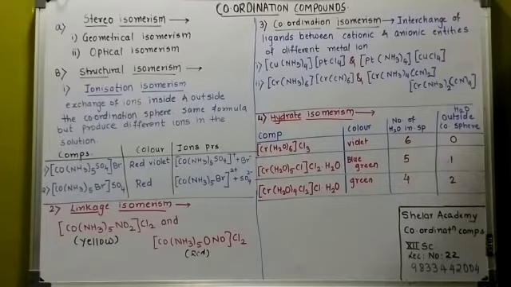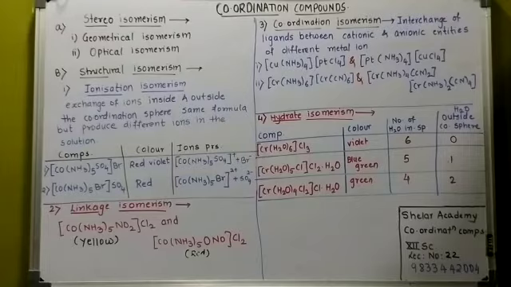Here there is an exchange of the ions taking place inside and outside the coordination sphere. They have the same formula, but they will produce different ions in the solution, and it is also called the ion-ion exchange isomerism. Now see, I have given here two examples. We have written the compounds; the color of the compounds is different, and the ions present in the solutions are different. Now these two are the isomers of each other, where there is an exchange of the ions.